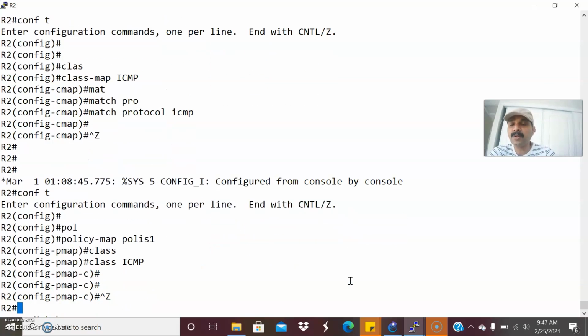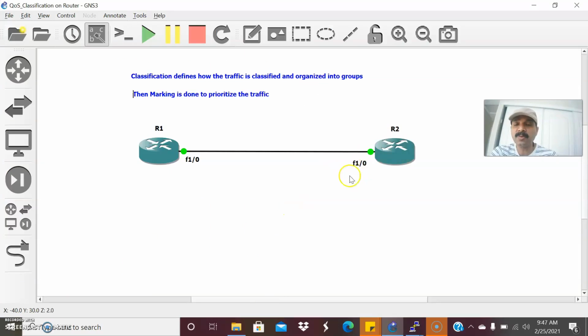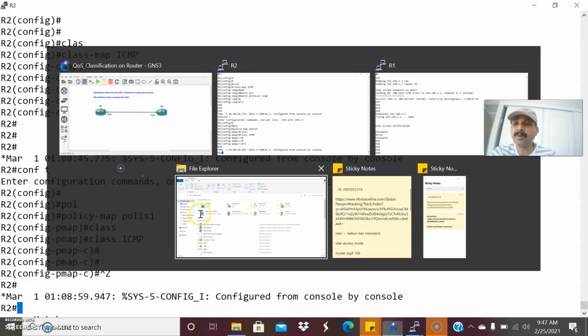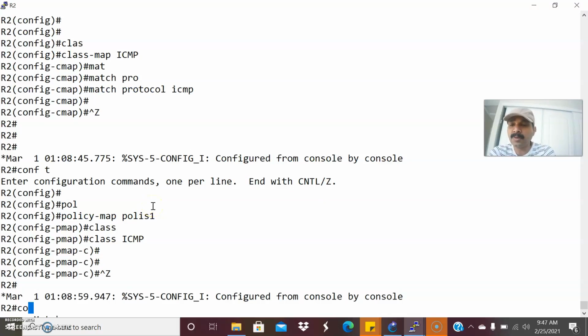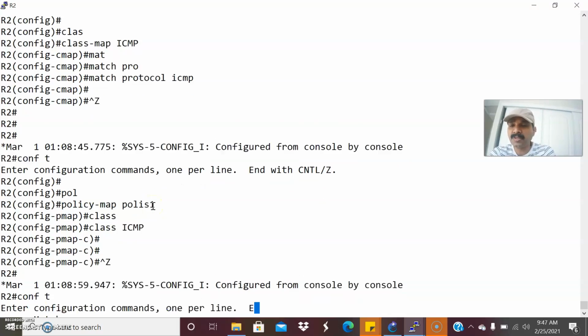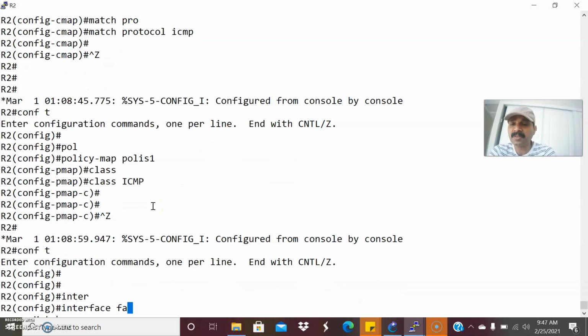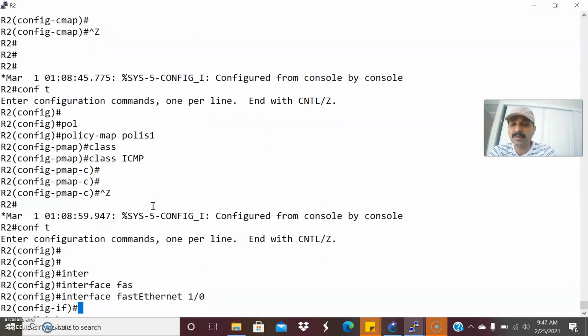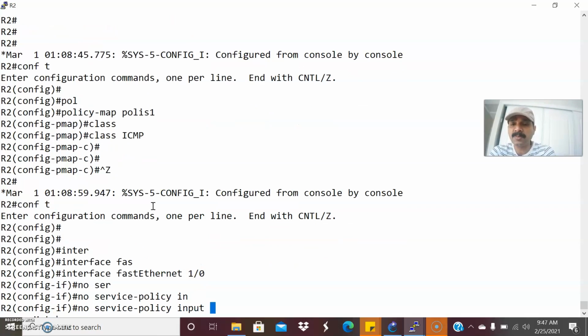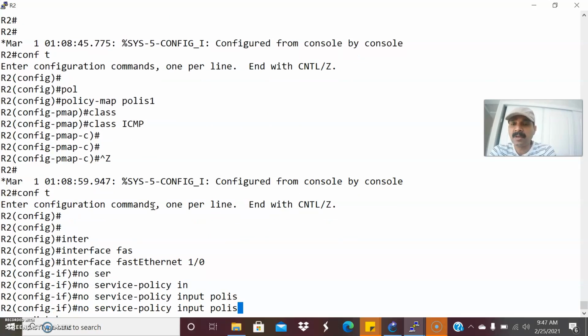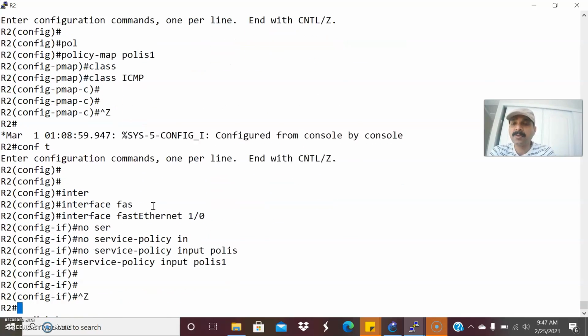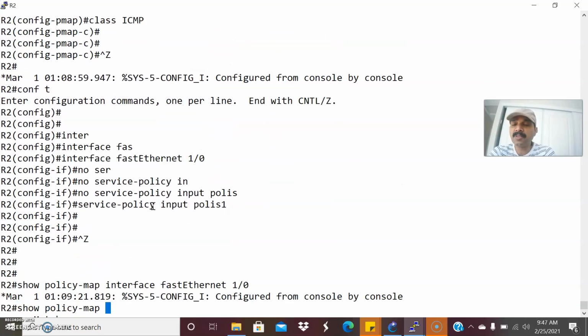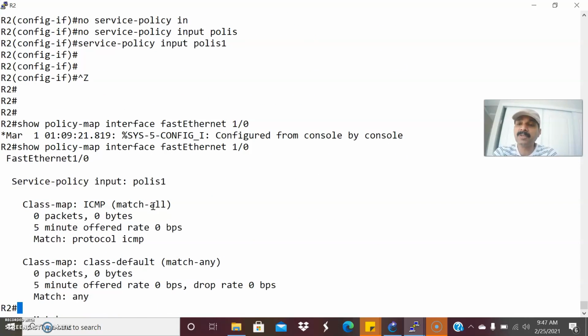ICMP. So now let us go to the interface and remove the previous policy. Then I'm going to assign this new policy. Go to the configuration mode, interface FastEthernet 1/0, no service-policy input POLIS policy, and let us make this policy 1, right? So now let us view the policy. Show policy-map interface FastEthernet 1/0. So it is showing the class map ICMP and the corresponding policy 1.